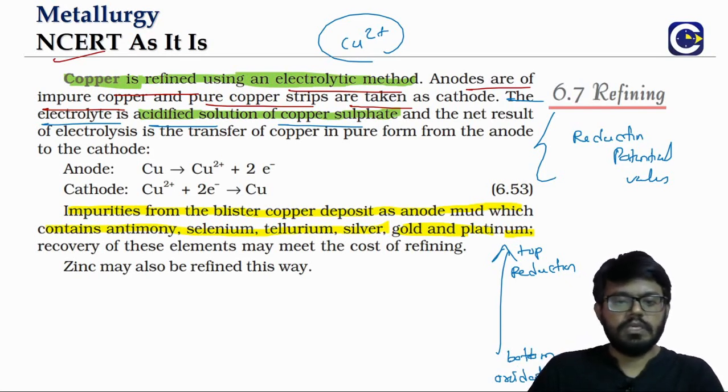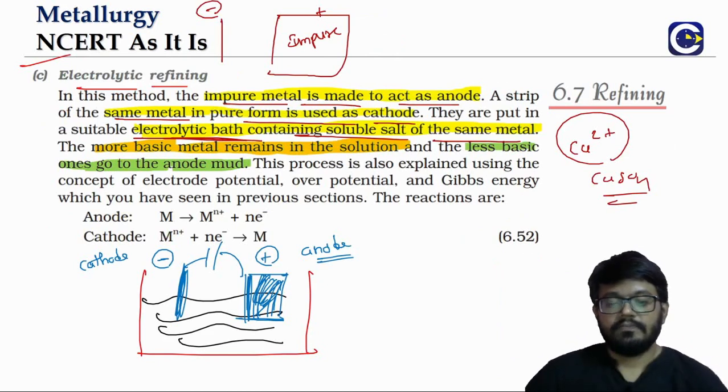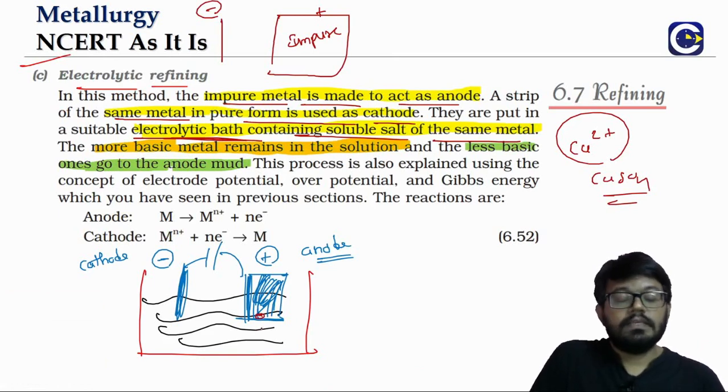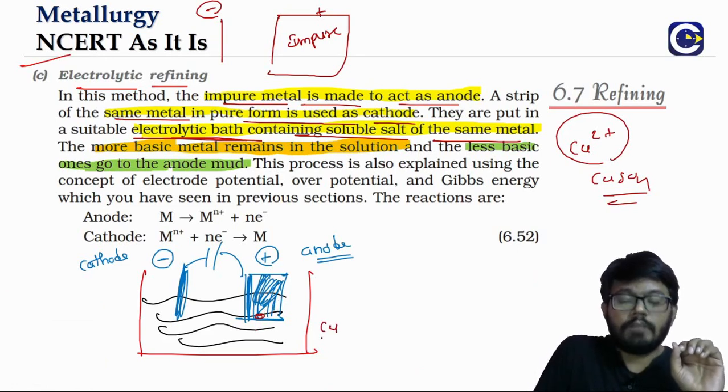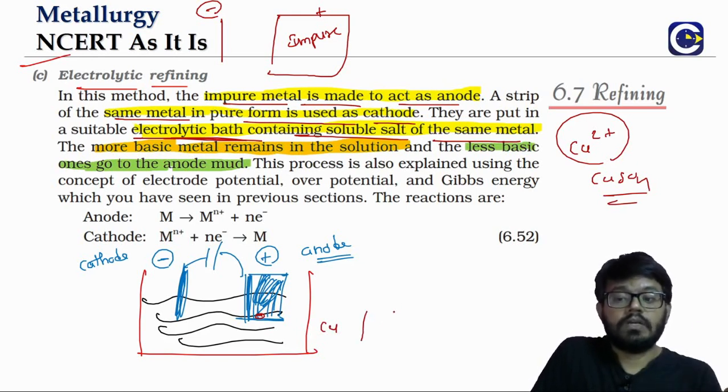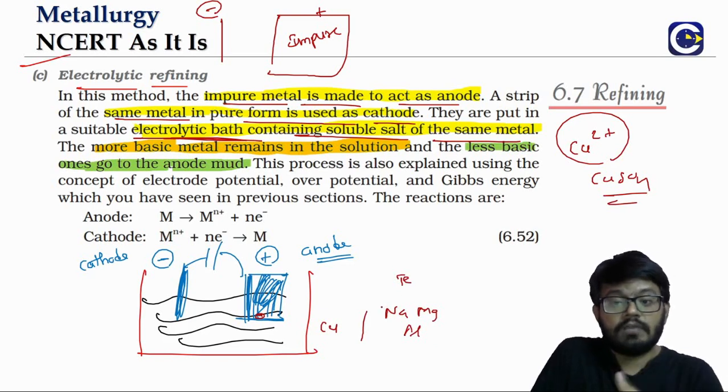So we will just go to the electrolytic cell itself. What happens at the anode is, this is the impure form, so we will have copper. We will also have some other highly reactive metals, like sodium, magnesium, even iron for that matter, all of them highly reactive than copper.